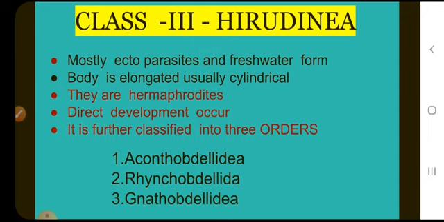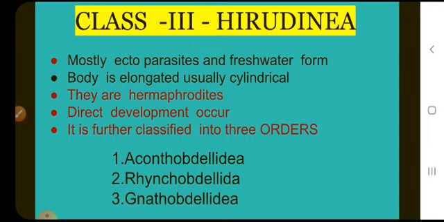The body is elongated, usually flattened and cylindrical in shape. The body consists of a definite number of segments. Each segment has 2 to 4 subsegments. Parapodia and setae are totally absent. Anterior and posterior suckers are present in Hirudinea. The mouth is situated in the center of the anterior sucker.